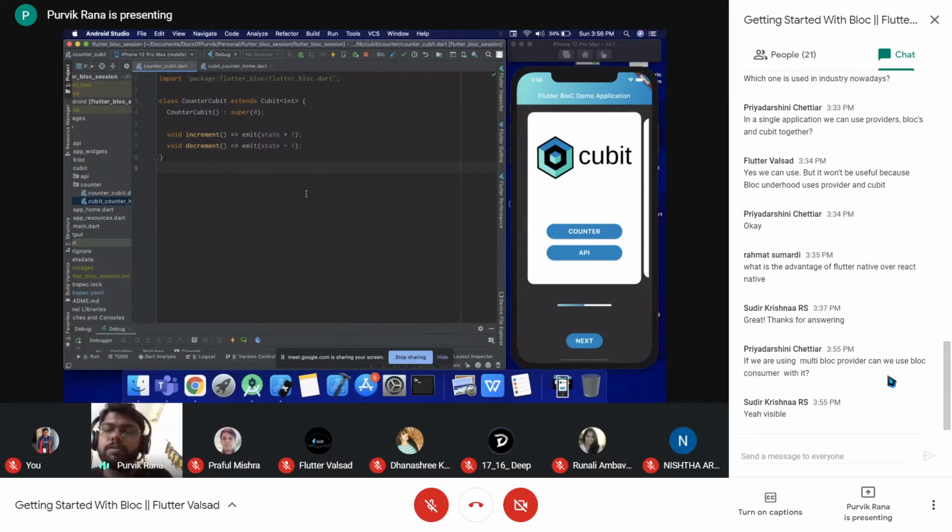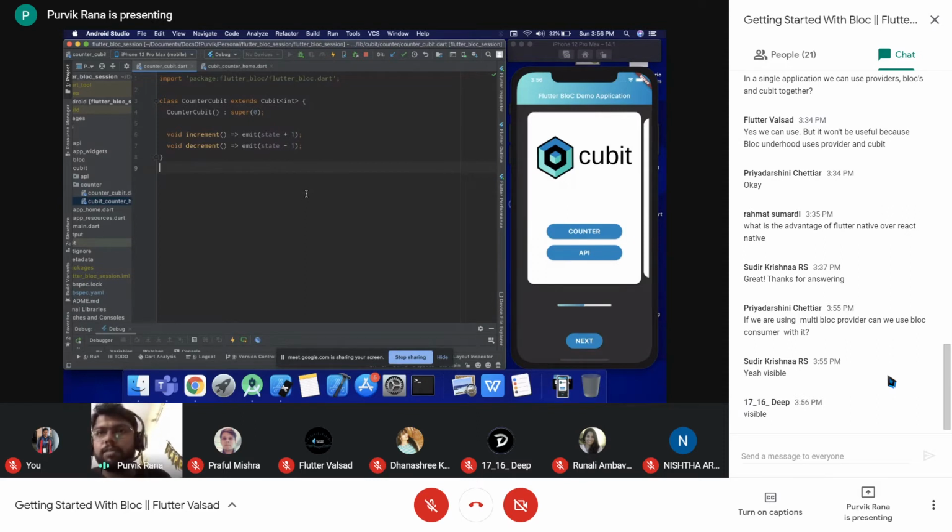While the bloc consumer is for whenever you want some portion of your screen, let's say one portion of your screen, where you want to represent the different states. Let's say you are fetching some data from the server. So initially you want to display the loader, and when the data is received, at that time you want to display the data. So these are the different states. Initially the loader will be there, so your state will be the loading state. When the data is received successfully, your state will be the success state. And if you fail to receive the data, then your state will be failed.